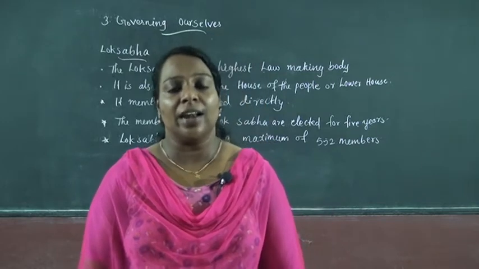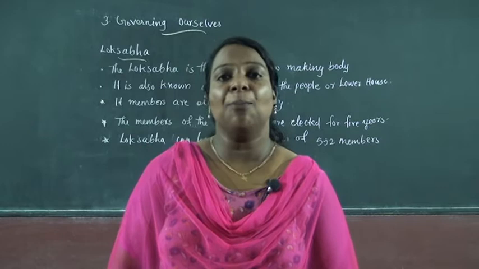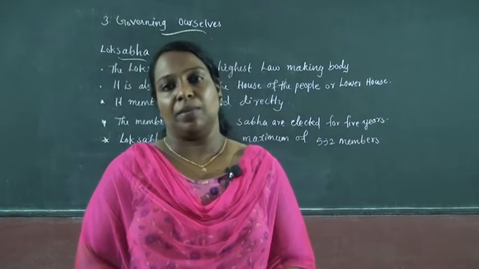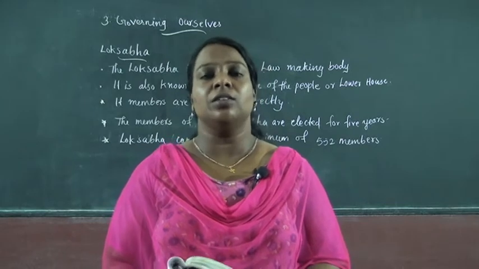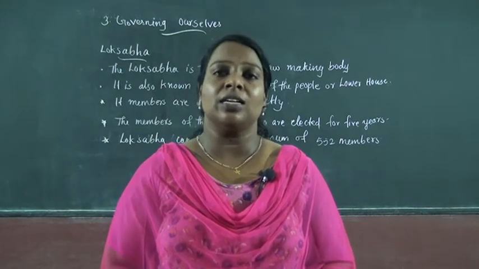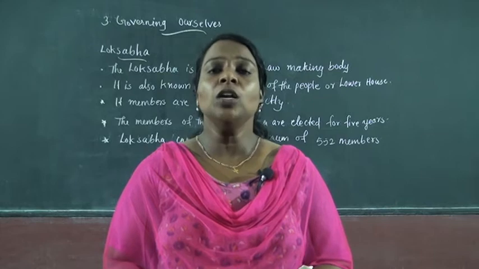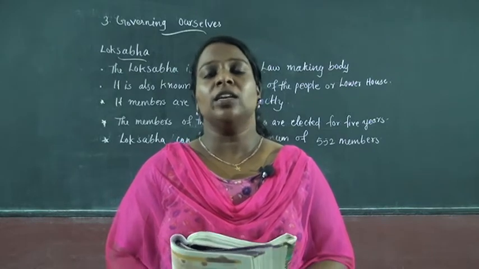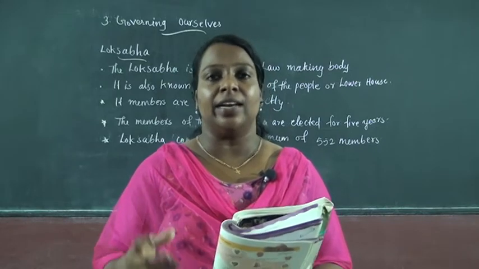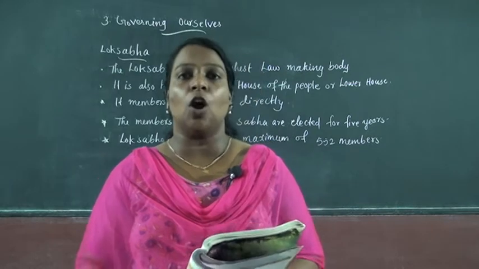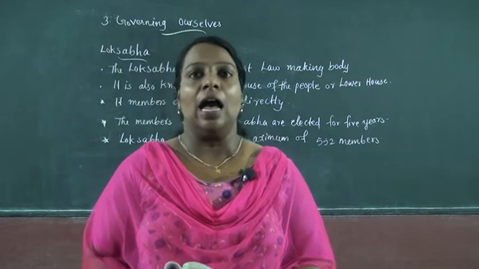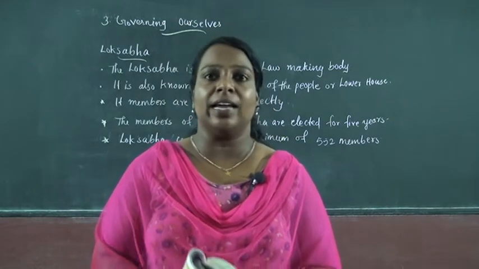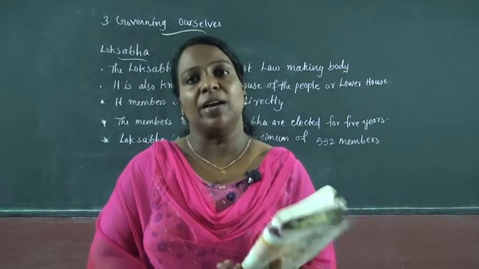Children, the Rajya Sabha is the upper house of the parliament. Its members are not elected directly by the people, whereas Lok Sabha members are elected directly by the people.